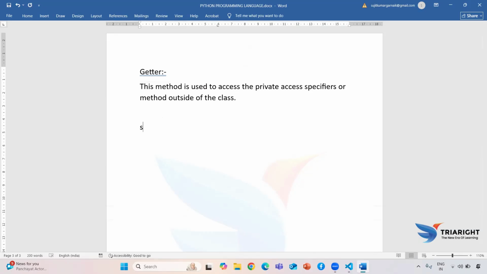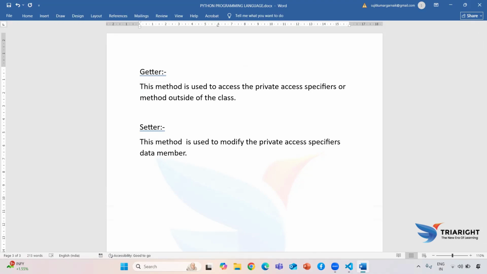Okay, now what is setter, guys? The setter method says that this method is used to modify the private access specifiers data member.